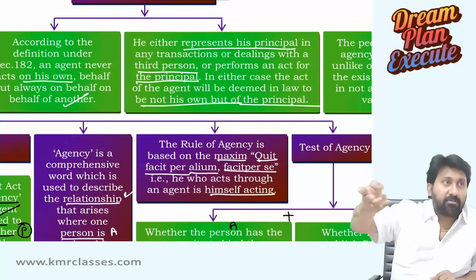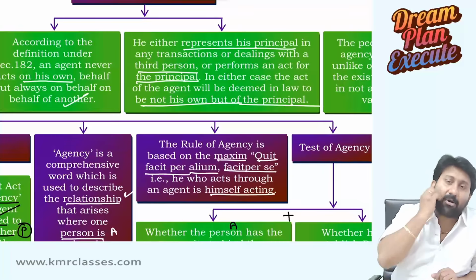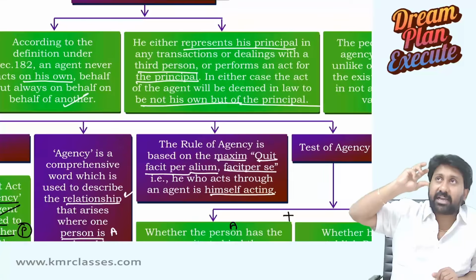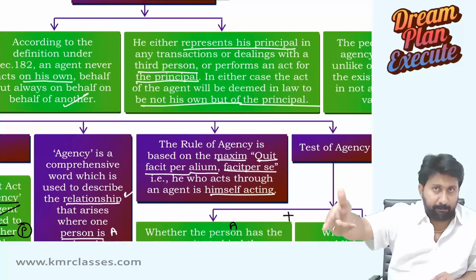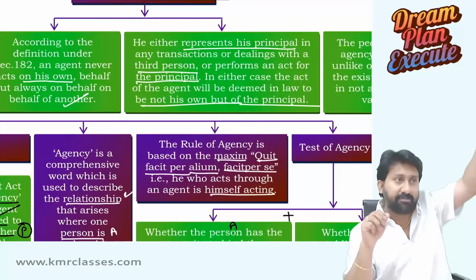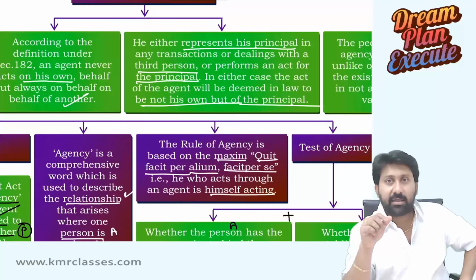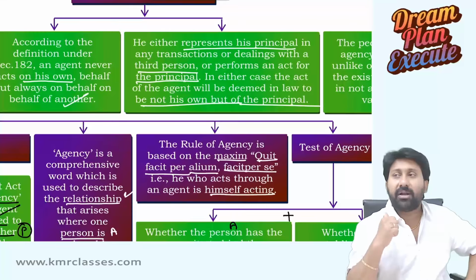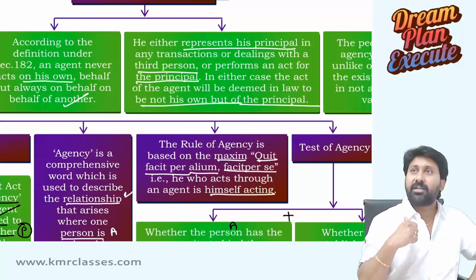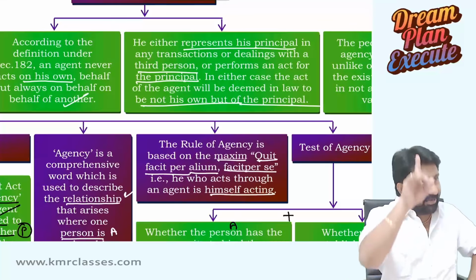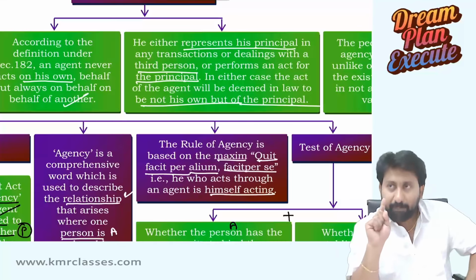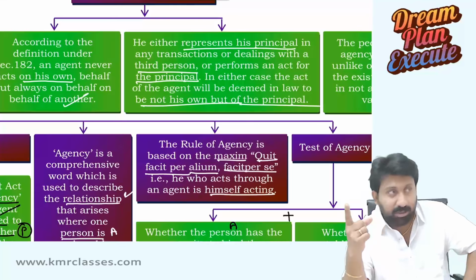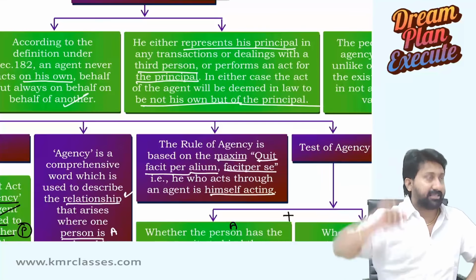The moment you give it to the insurance person, he will deposit it with the insurance company, and the company will get the money. Now I ask what you did. You will not say I paid the insurance policy to the insurance agent. You will say I paid the insurance policy to LIC. Why? Money given to the agent becomes money given to the principal.